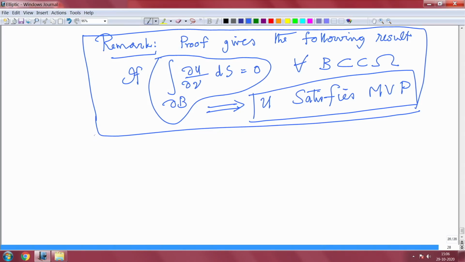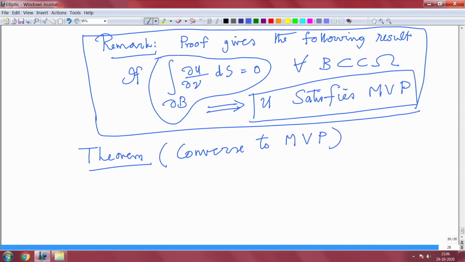So, let me state the theorem, which we will prove in the next class. Theorem, converse to the mean value property.